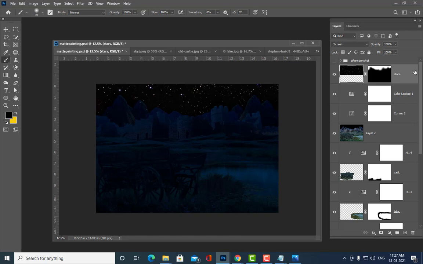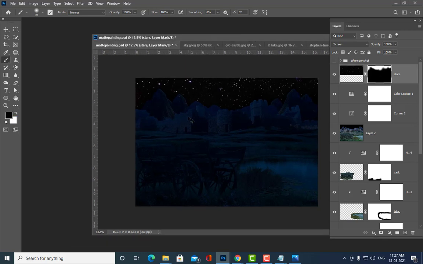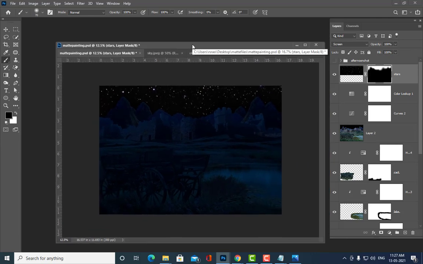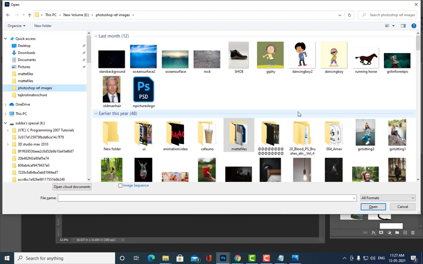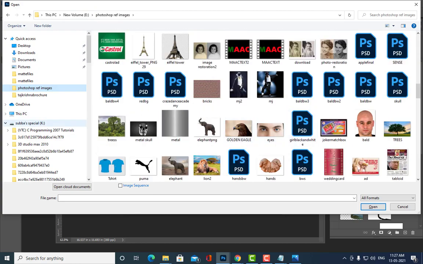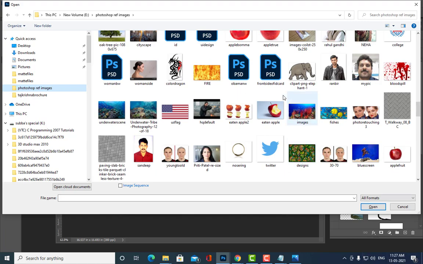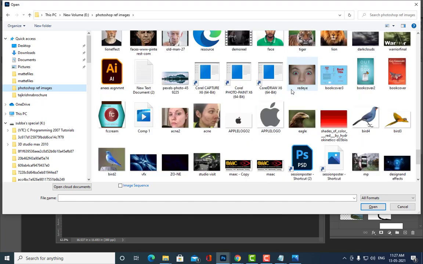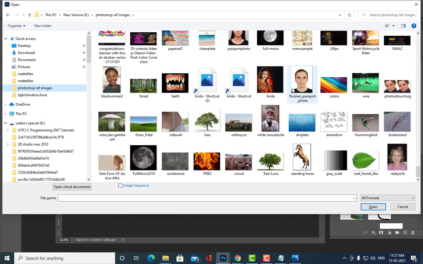To make it more attractive, I'm going to get the moon also. So what is moon? Chandamama, sir. Okay. I think we have a moon actually. So Control O. See here, we have a full moon actually.